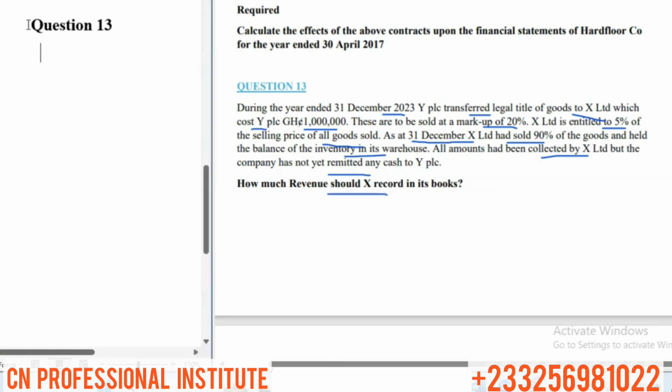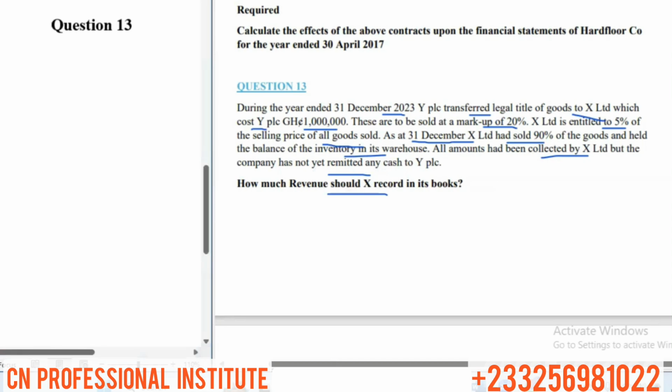So in this question, you realize that S is acting as an agent, selling goods on behalf of what? Y, right? And we were told that X Limited has collected all the amount, but S Limited is yet to remit any cash toward Y, right? So we'll look at all of this and how to go about it. So let's continue. Very, very simple.